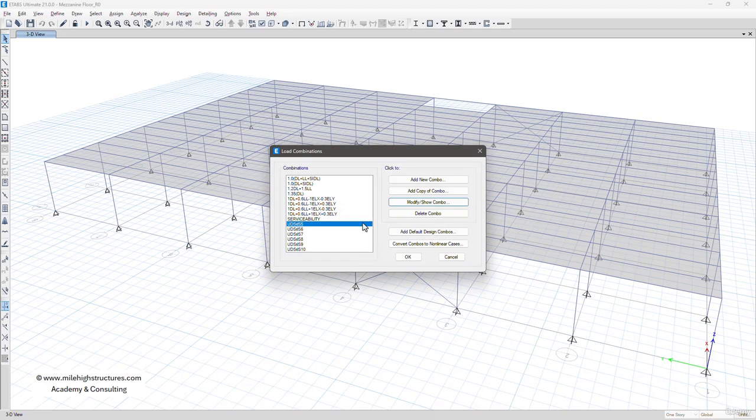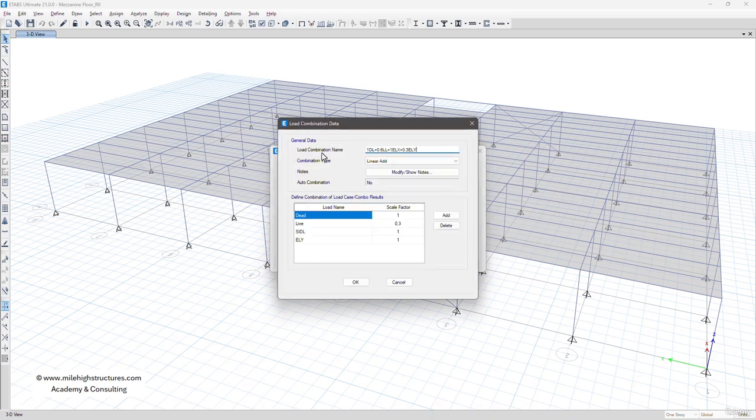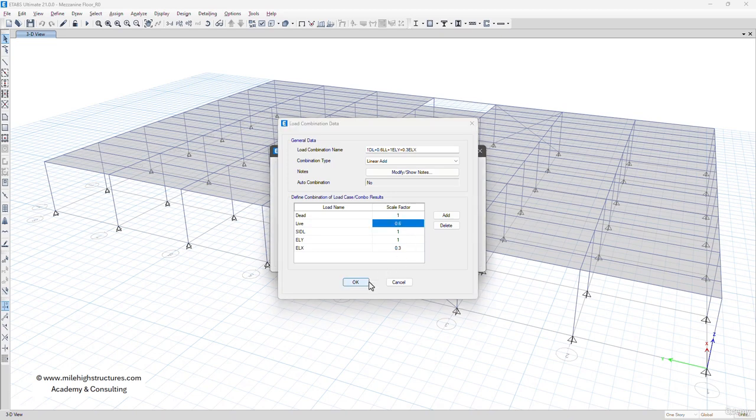And what we need to do here is left click on modify show combo, and instead of ELX as the first term, we need to use ELY as the first term and ELX as the second term. And here we can add ELY plus ELX, and now ELX shall be 0.3 in all the combinations. We can press Ctrl C here by selecting this, everything is okay, and just for live load here we can add 0.6.